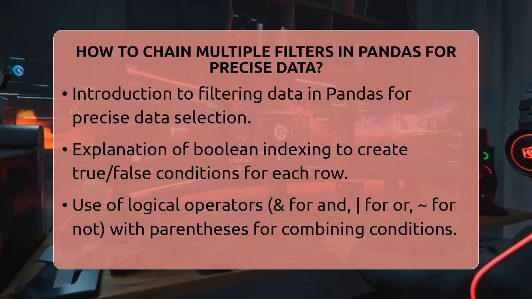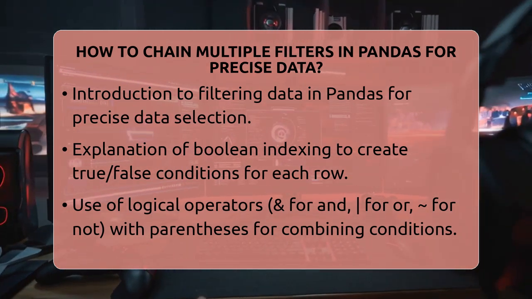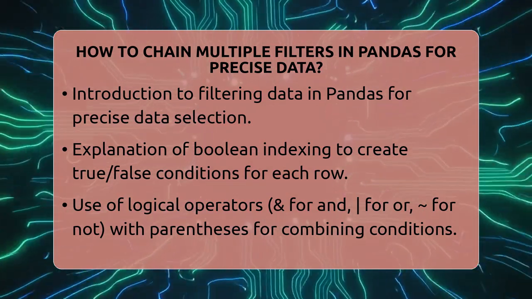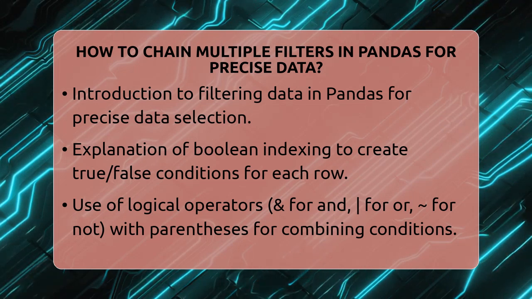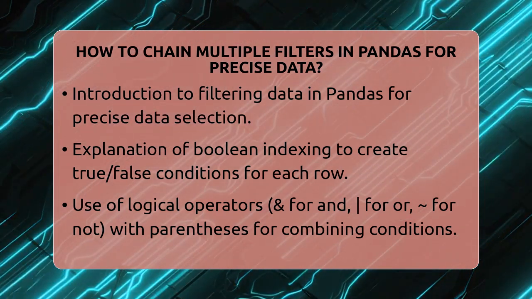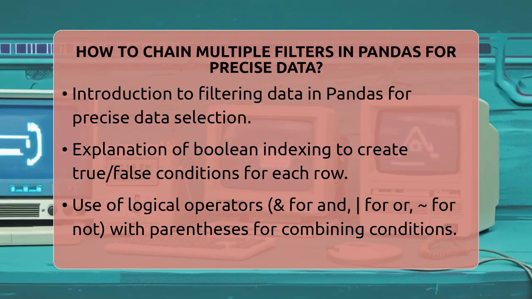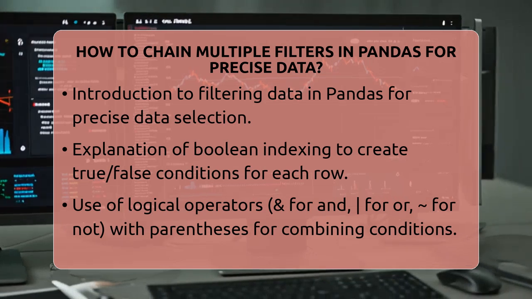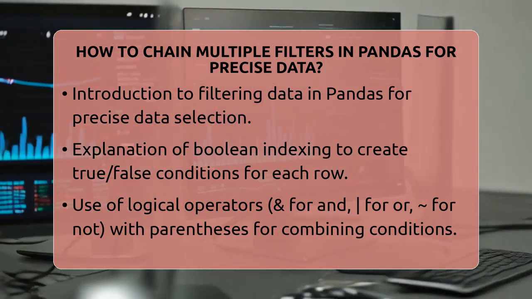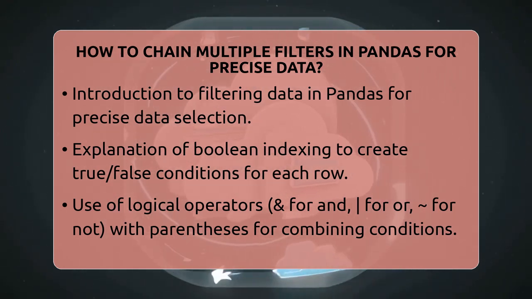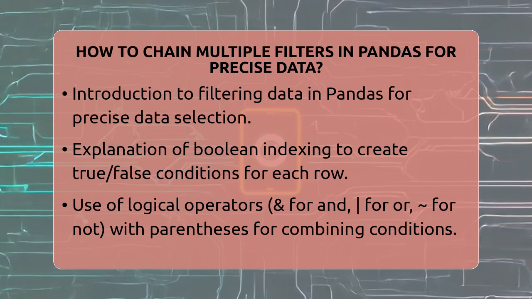Well, in Pandas, you can combine multiple filters to get exactly what you need. This is called chaining filters. It's like narrowing down a search step by step to find the perfect match. First, you use Boolean indexing, which means creating conditions that return true or false for each row. To combine these conditions, you use logical operators. The most common are AND, OR, and NOT. In Pandas, AND is represented by the symbol &, OR is |, and NOT is ~.